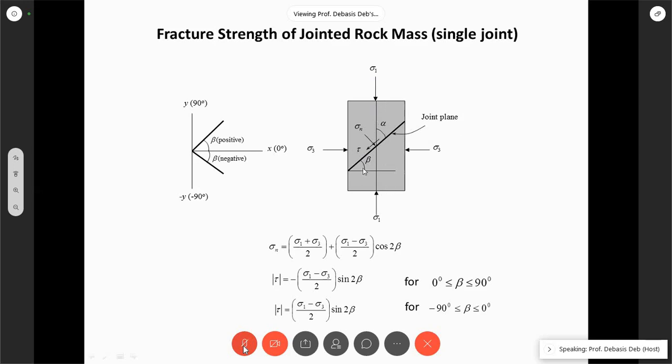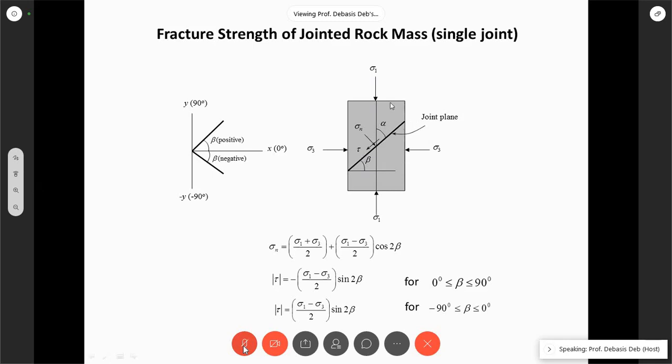We are testing it with the joint, or with the discontinuity. Now this discontinuity can be in this direction or in this direction also. So either beta can be positive or beta can be negative. Clockwise we are considering negative, and anti-clockwise we are considering positive.